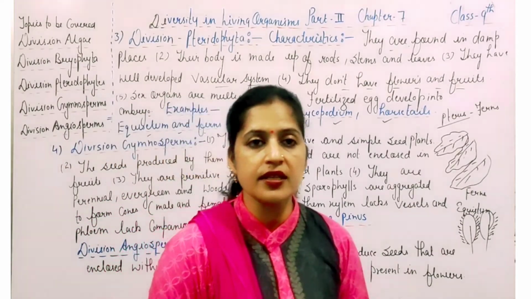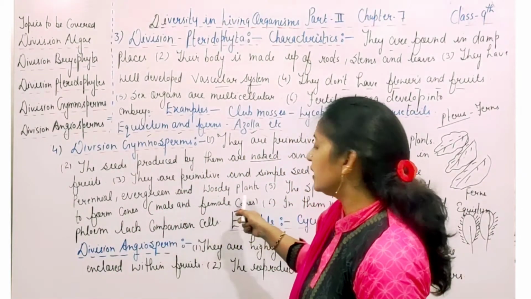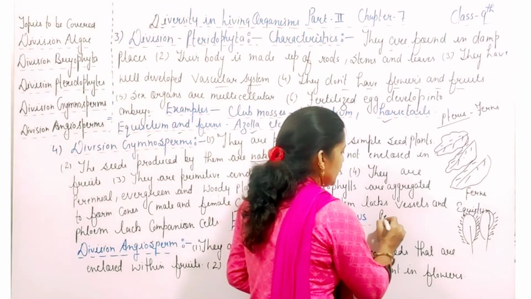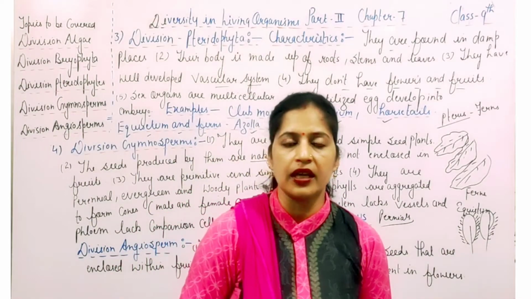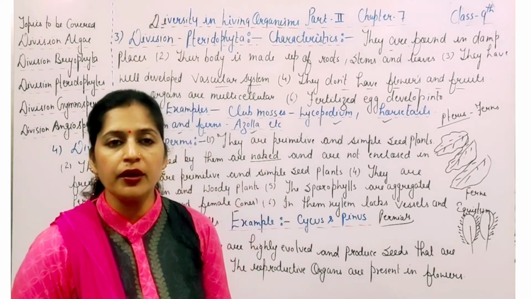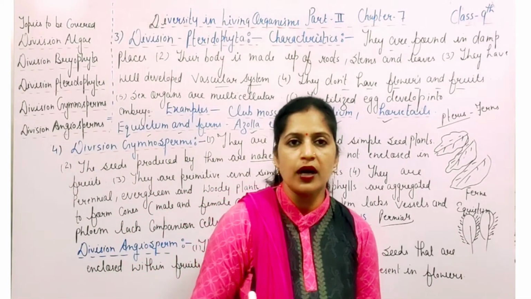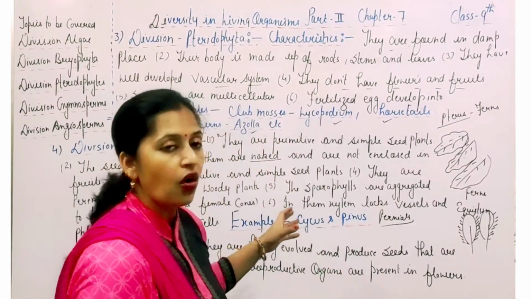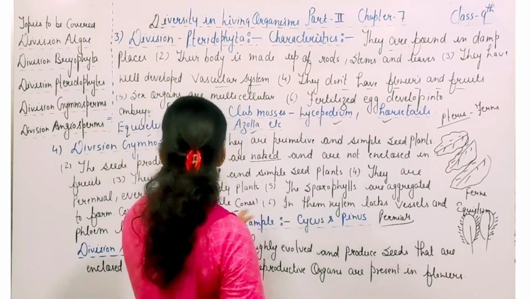जो main important characteristics हैं Gymnosperms का, that means they are perennial, always green and they are woody plants. सबसे important characteristic जो है इनका, that is perennial. Perennial means they last for several years. ये काफी लंबे समय तक रहते हैं. और दूसरा ये है कि they are always green. ये हमेशा green रहते हैं. That means they always remain in the green form. And they are always woody plants. The sporophylls are aggregated to form cones.